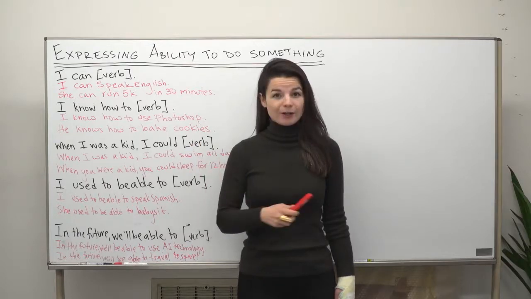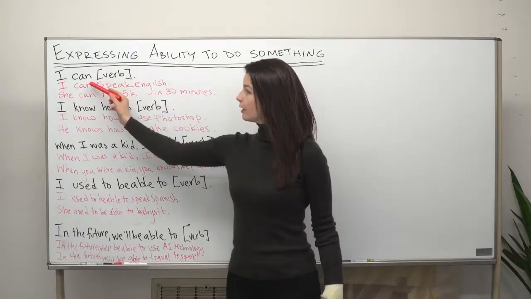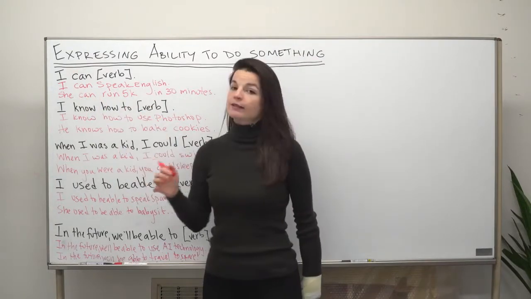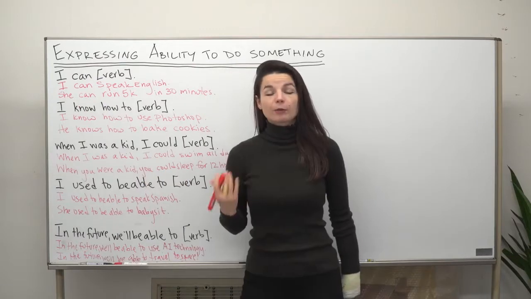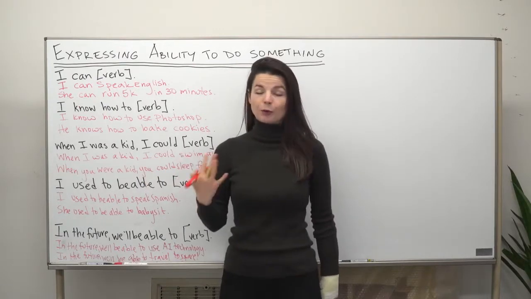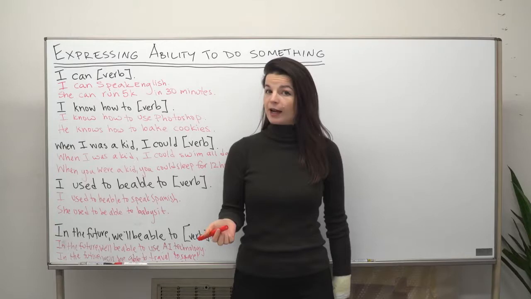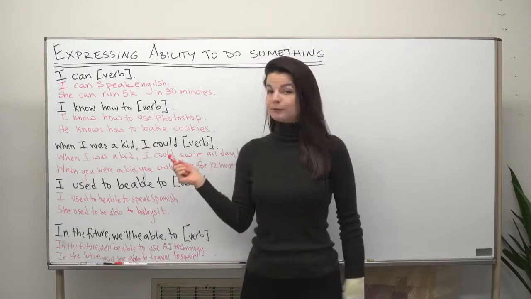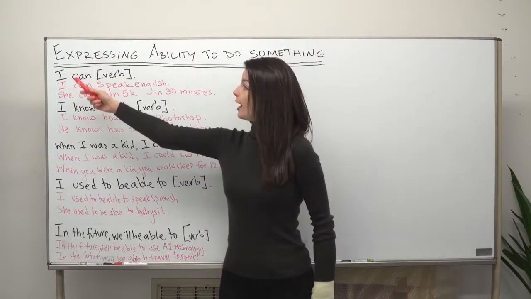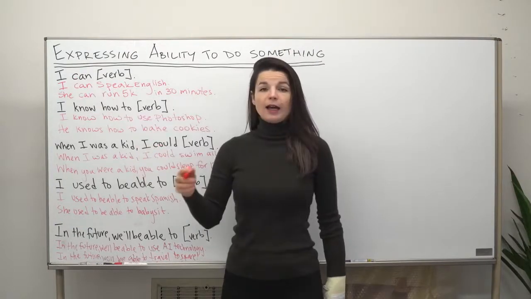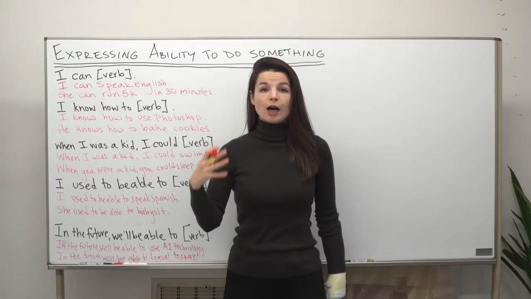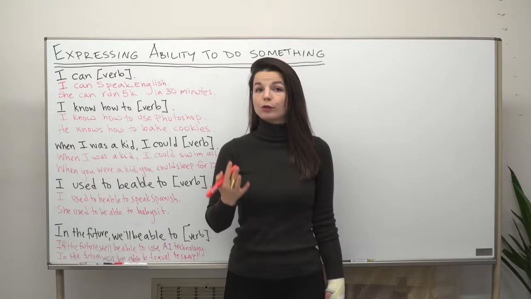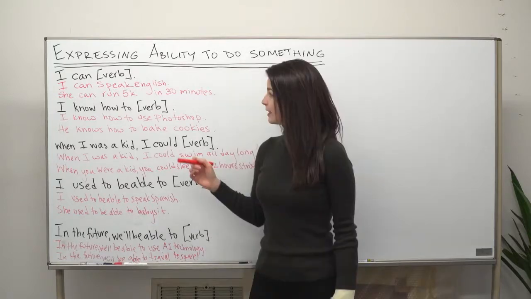Okay. Let's start with the first one. I can plus a verb. So here the subject in the sample pattern is I, but we can replace I with, for example, he or she or it or they. The same is true for all of the other patterns I'm going to introduce in this lesson. So we use I can plus a verb as sort of the basic, most simple way to express something we are able to do. So example sentences, I can speak English.